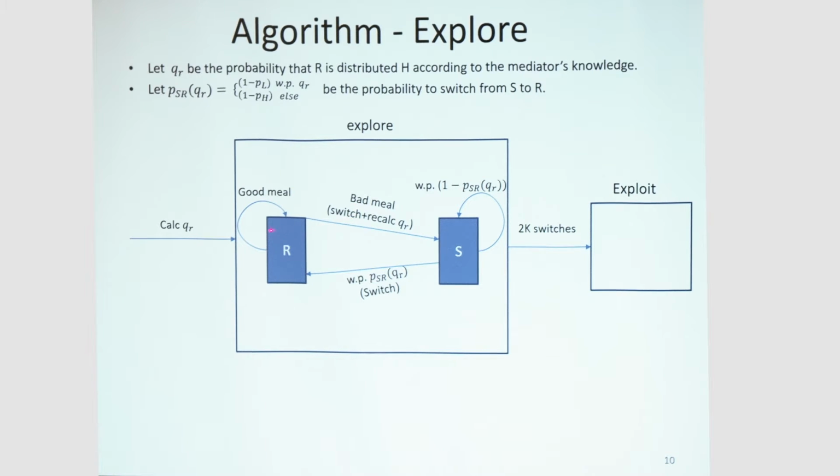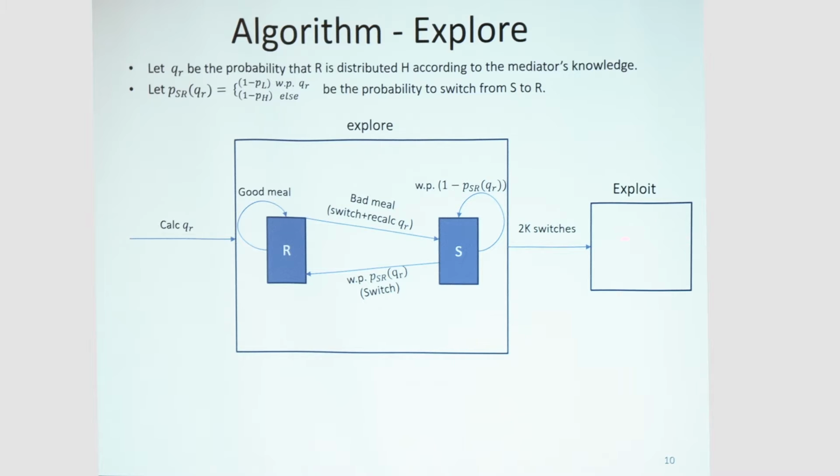If he sees his immediate predecessor went to R and had a bad meal, then he will be recommended by the mediator to switch from R to S. If he sees his immediate predecessor went to restaurant S, then with probability 1 minus PSR of QR, he'll be recommended to go to S once again, and with probability PSR of QR, he'll be recommended to switch from S to R.